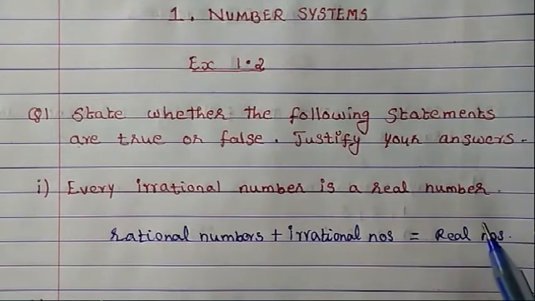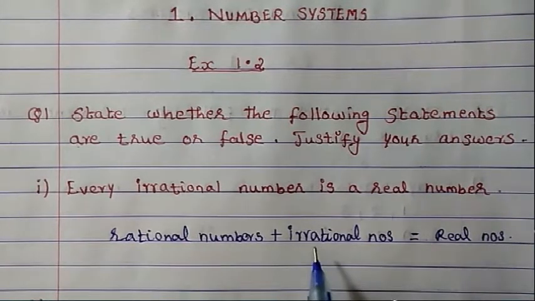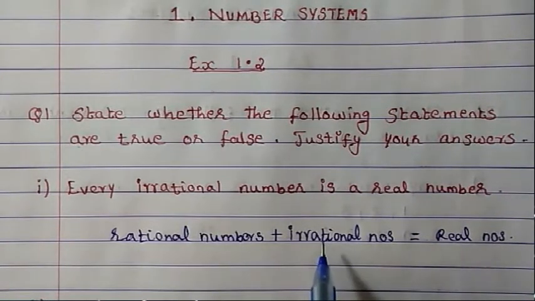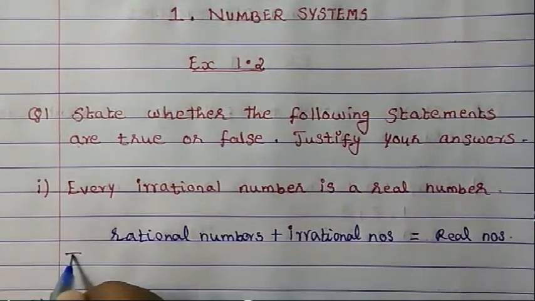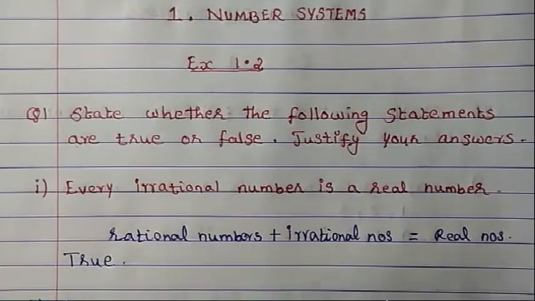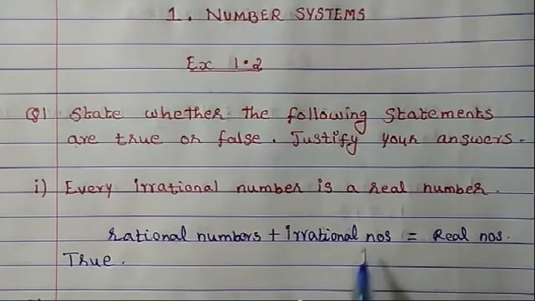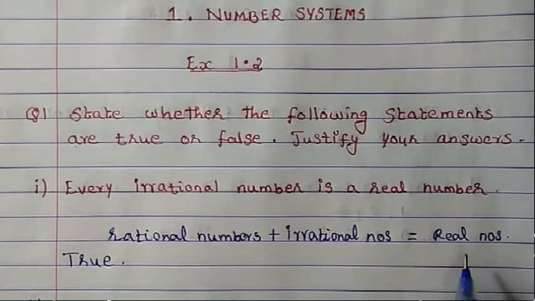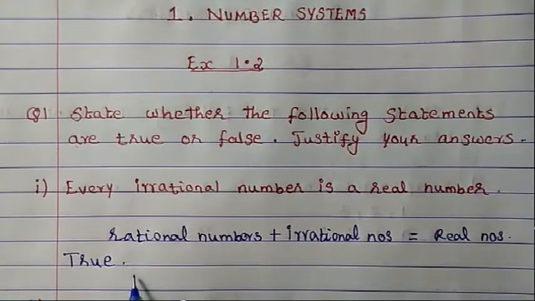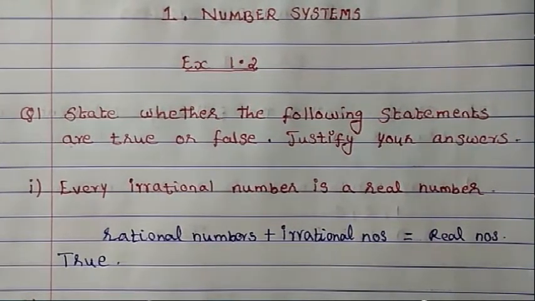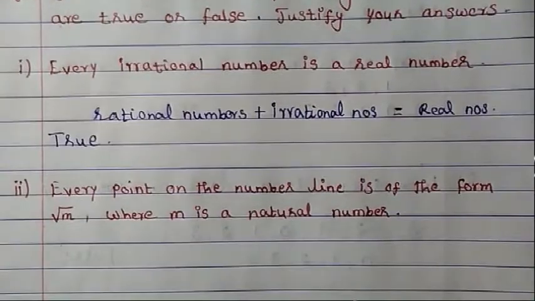True or false? Every irrational number is a part of the real numbers. Therefore, the statement is true, because all the irrational numbers are part of real numbers. So every irrational number is a real number. Therefore, it is true.